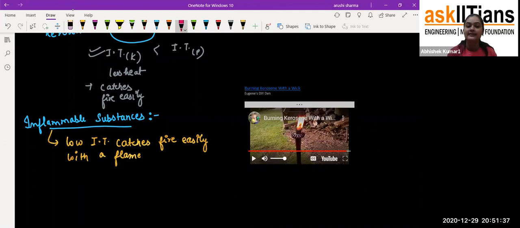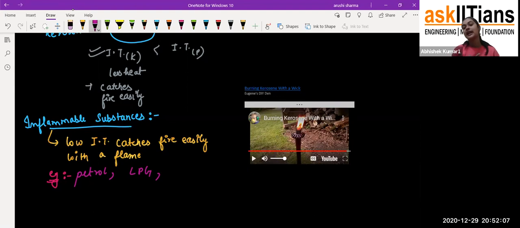Okay, for example, petrol is there. Petrol, you know the spelling for petrol? It is petrol. And what else? In the case of LPG also we are getting flame. In the case of a candle also we are getting flame. So such types of substances have a low ignition temperature, so they catch fire easily, and they glow with flame, or you can say they burn with flame.